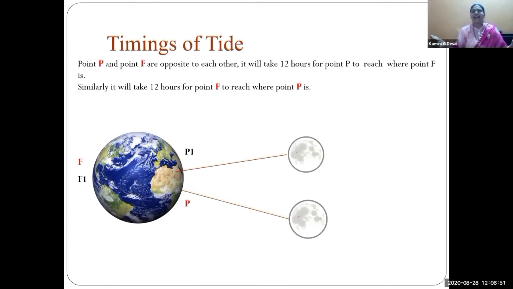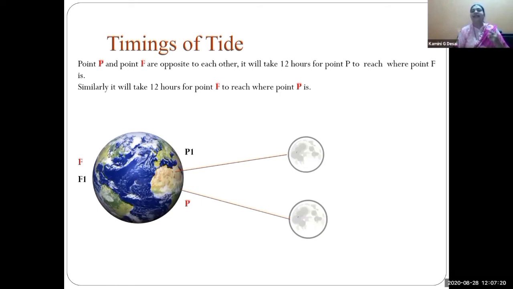If a high tide is at maximum level, the low tide will set in. And when the low tide is at minimum level, at that time the high tide sets in. This cycle is going on.